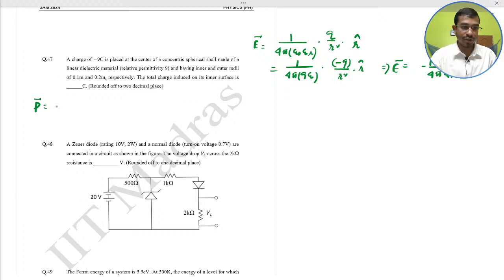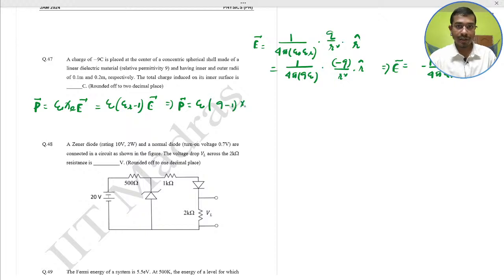that is epsilon naught chi E, into electric field. This is the formula of the polarization we just discussed in the chapter summary class. So epsilon naught into epsilon r minus 1 into the electric field E. That implies the polarization vector is epsilon naught, put this value, 9 minus 1, into minus 1 by 4 pi epsilon naught r cap, and this is r square.